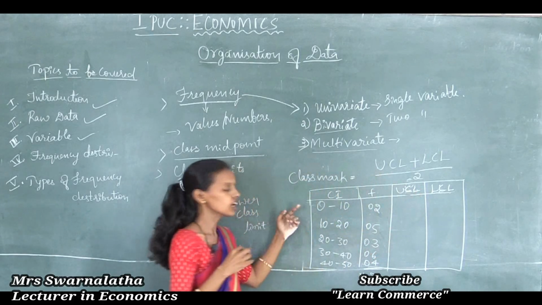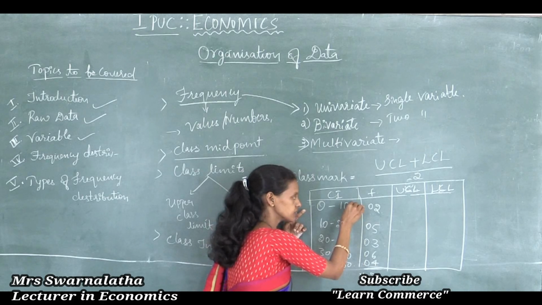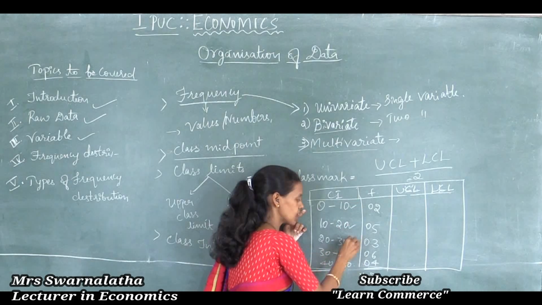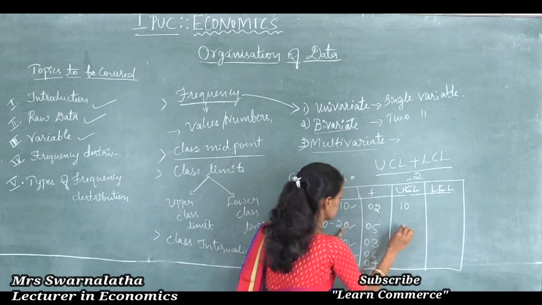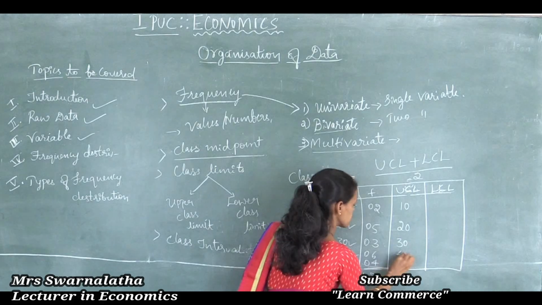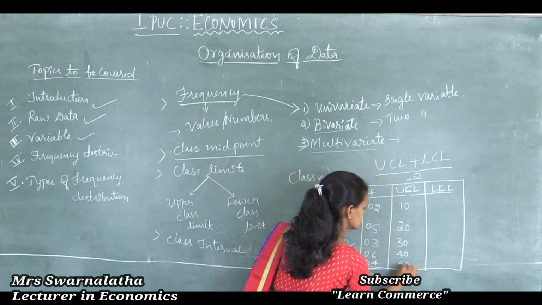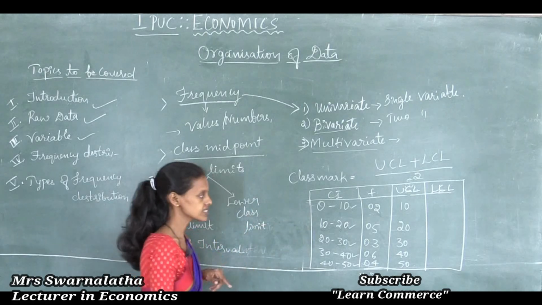You should see the values on the right side of the class interval are said to be the upper class limits: 10, 20, 30, 40, 50. Either you can write the lower class limit first and then the upper class limit.